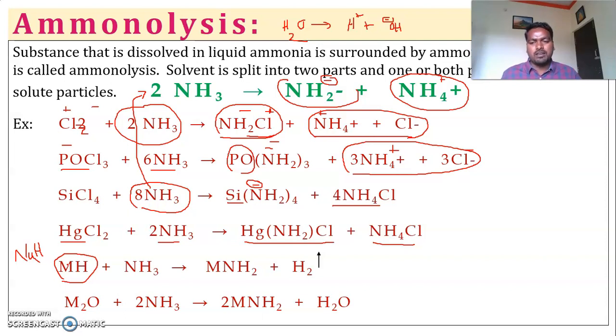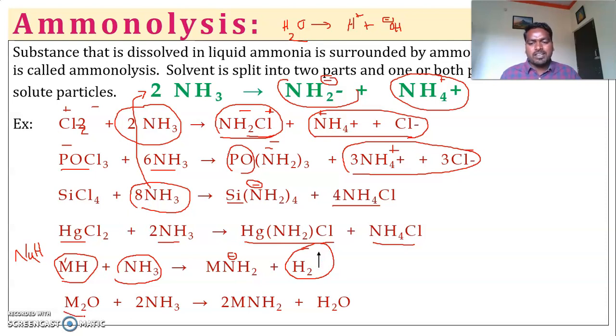For example, MH, metallic hydride, reacts with NH3 and gives metallic amide, such as sodium amide or potassium amide, and it liberates hydrogen gas. It is just similar to the earlier reactions of metal with ammonia. In that case it gives metallic amide later, but in this case it immediately gives metallic amide and releases H2 gas.